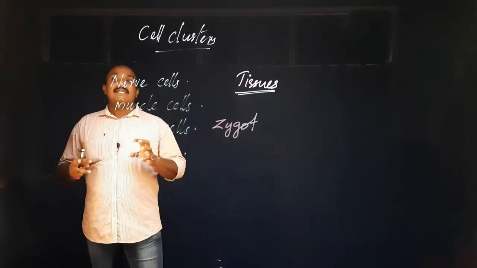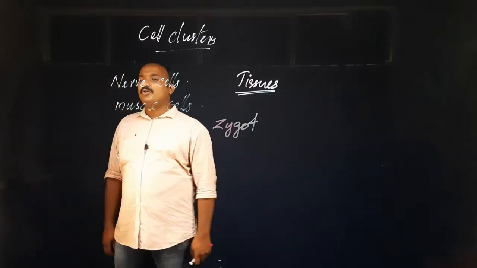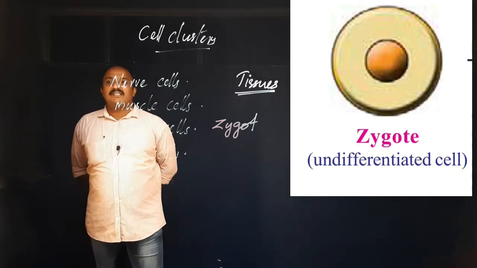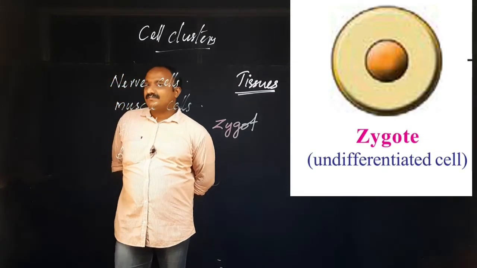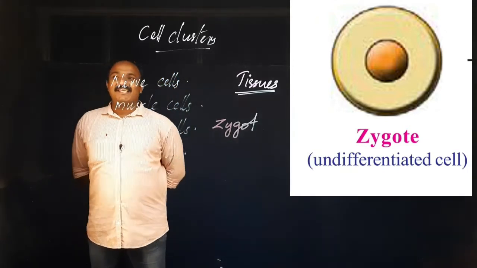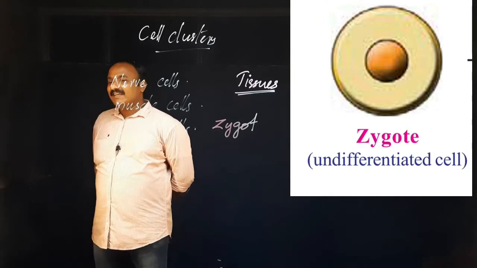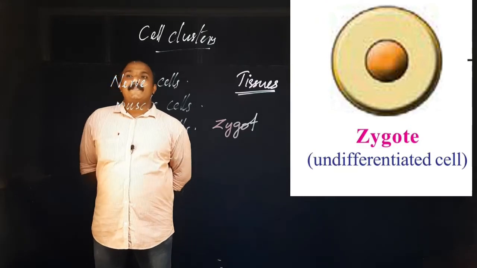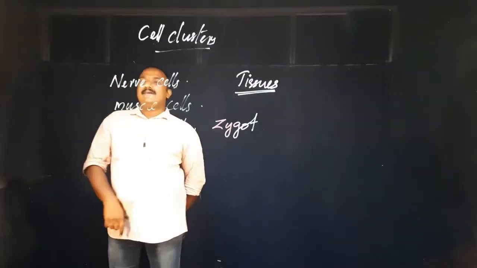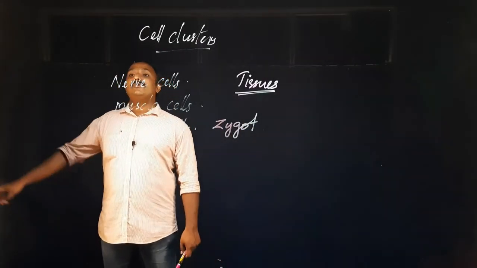Our body is formed from a single cell. That is what is called zygote. The image of the zygote, that also you can see on the screen. Can you understand anything by seeing that image? But you have to understand one thing. That zygote is formed by joining one cell from your father and one cell from your mother.